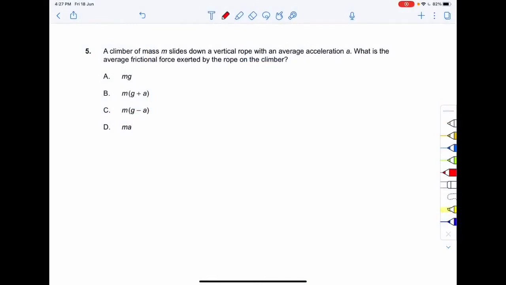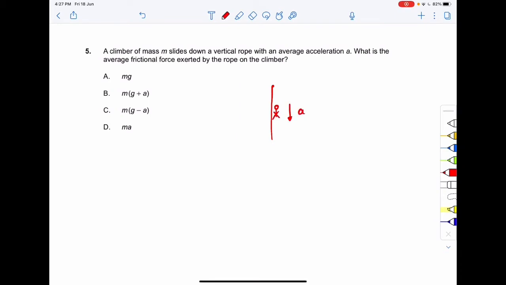A climber of mass m slides down a vertical rope with the average acceleration a. What is the average frictional force exerted by the rope on the climber? So there is a rope, and there is a climber that is climbing down the rope with an acceleration of a.